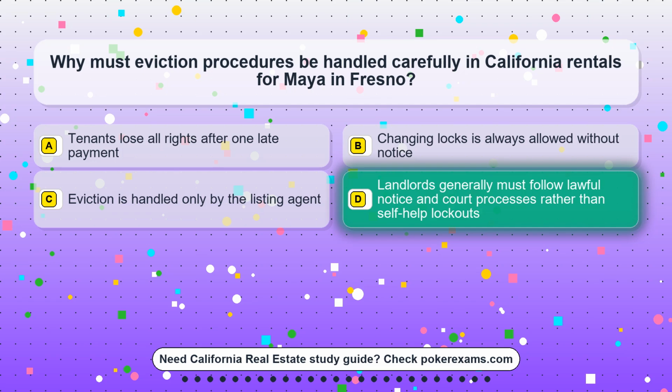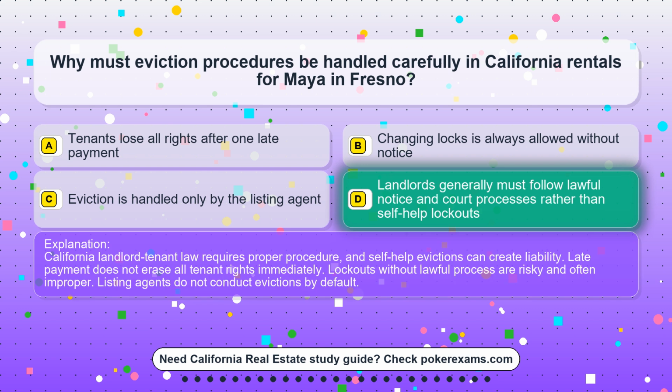The correct answer is option D. Landlords generally must follow lawful notice and court processes rather than self-help lockouts. California landlord-tenant law requires proper procedure, and self-help evictions can create liability. Late payment does not erase all tenant rights immediately. Lockouts without lawful process are risky and often improper. Listing agents do not conduct evictions by default.